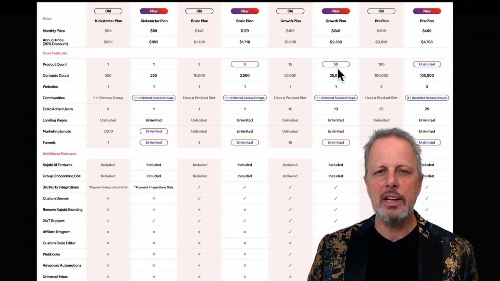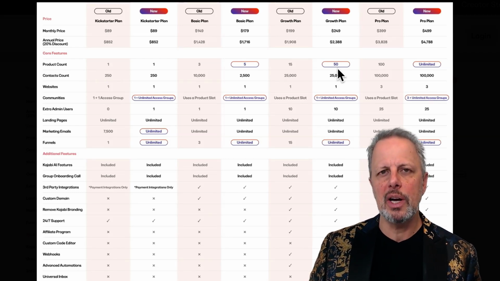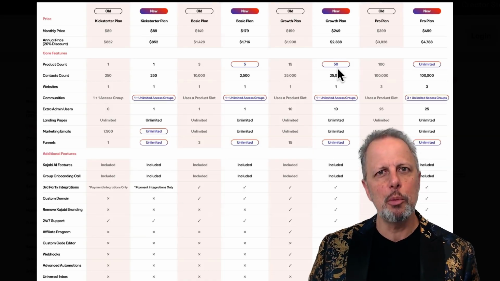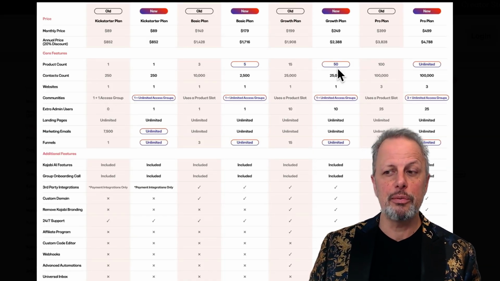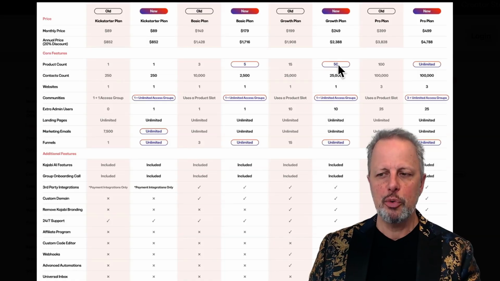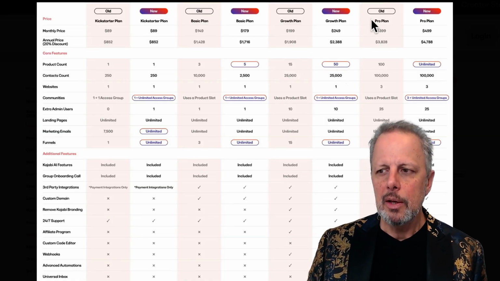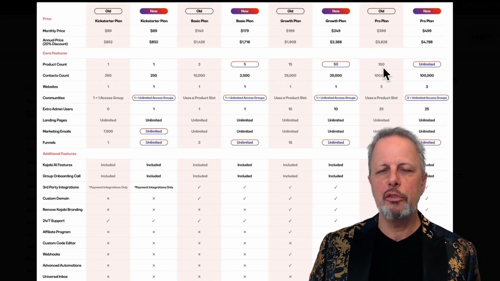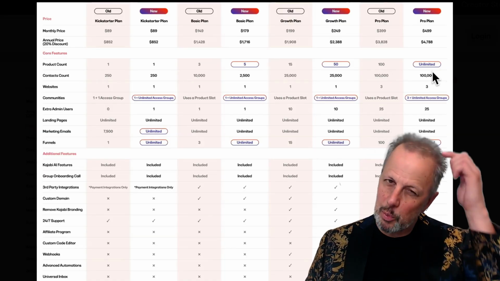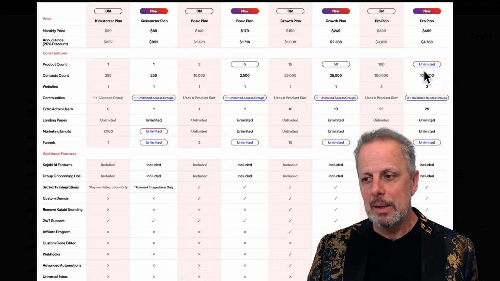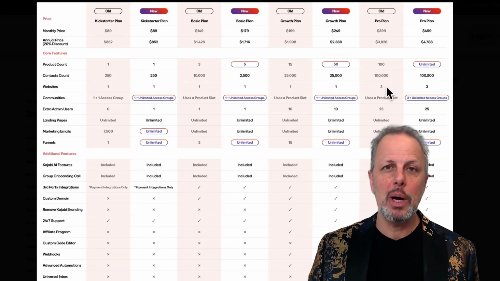That's huge. And there are a lot of people who have Growth and are paying $49 extra every month to get 10 more products. If you're doing this on Growth with $50 for 10 more products, switch as soon as you can because it will be a better deal. On Pro, you go from 100 to unlimited products. Well, unlimited is a lot. We have about 130 now, so still not at unlimited. Also with Pro, you get 3 websites.